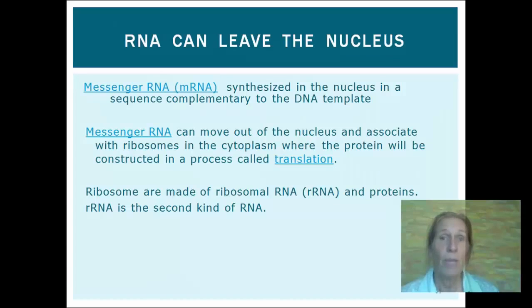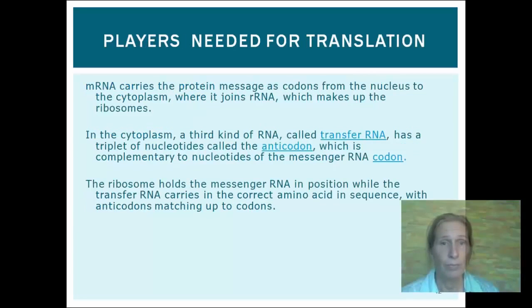Ribosomes themselves are made up of RNA, rRNA or ribosomal RNA, and proteins. This rRNA is the second type of RNA. The messenger RNA carries the protein message as codons from the nucleus to the cytoplasm, where it joins the rRNA which makes up the ribosomes. In the cytoplasm, the third type of RNA, transfer RNA, has a triplet of nucleotides called the anticodon, which is complementary to the nucleotides of the messenger RNA codon.